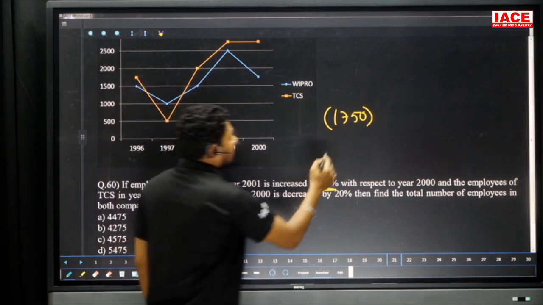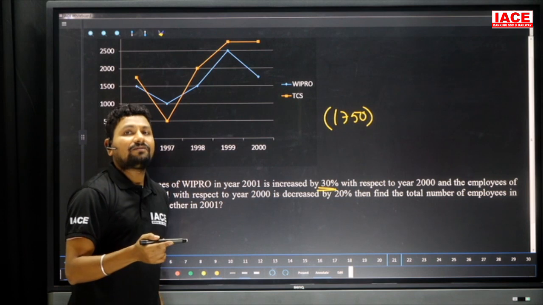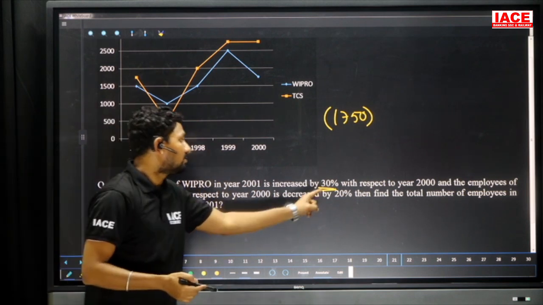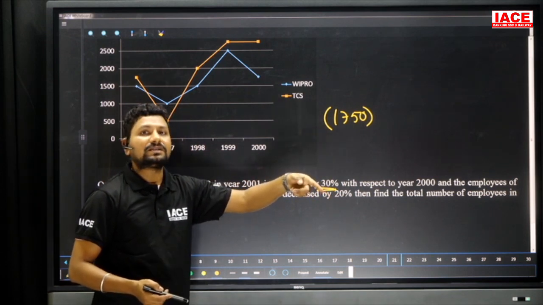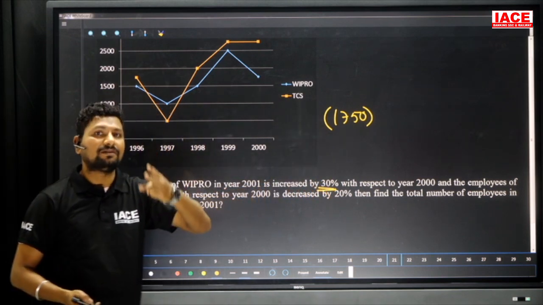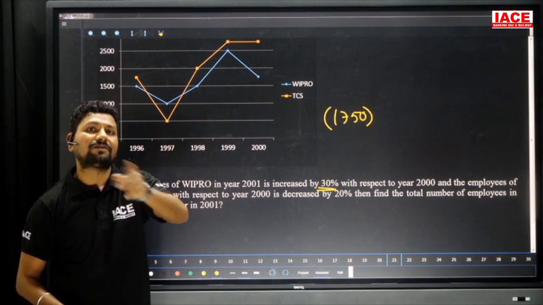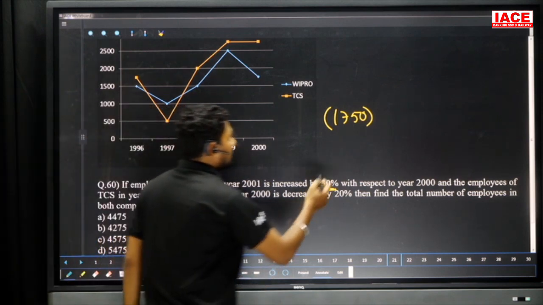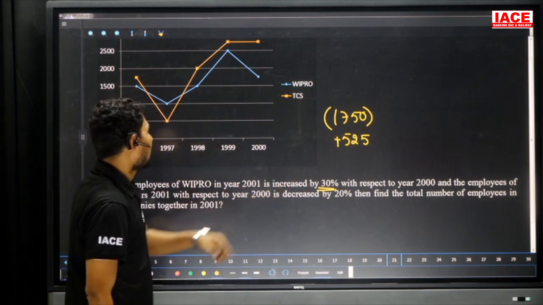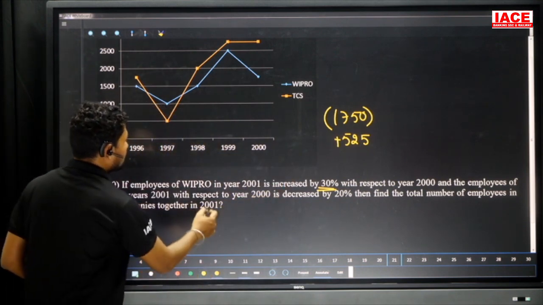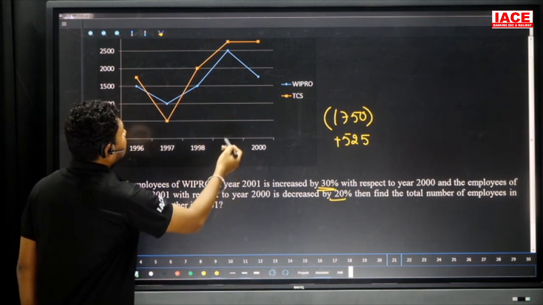Okay, so here 175 double value is 350. Then 350 plus an extra 175, because we need how much percentage? 30 percent. The 10 percent value is 175. In 175 how many 150s? 3 150s, which is 450, and 3 25s, which is 75. 75 plus 450 is 525. This 525 is the increase for 30 percent. And the employees in TCS in year 2000 with respect to 2000 is decreased by how much percentage? 20 percent. TCS value is equal to how much?